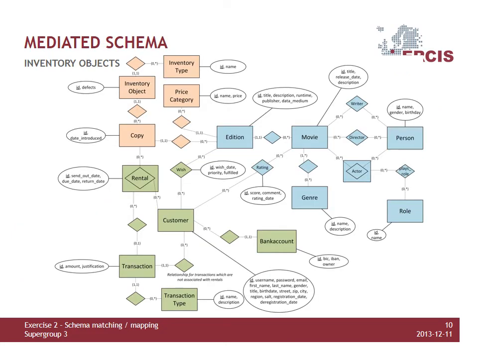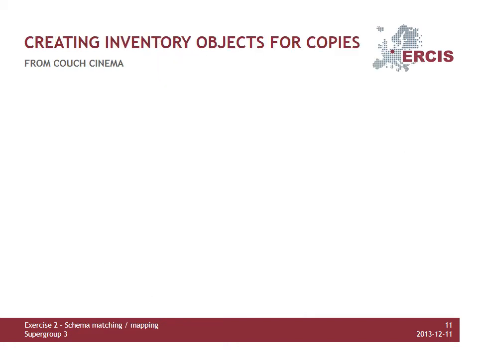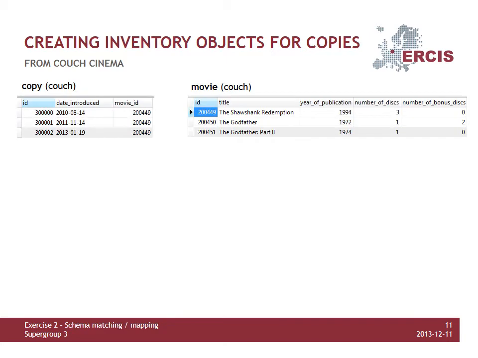Alright, let's move on to another section of our mediated schema and have a look at the inventory objects. As just Dolly Blockbuster and Couch Cinema are video rental companies, they are the only ones to have copies of each movie. The main difference between both of them is that Dolly Blockbuster links their copies to editions, while Couch Cinema links it to movies, as they do not have editions. Therefore, we created first of all a joint copy table with the referring copy mapping table to be able to find the copy by their former ID as well.